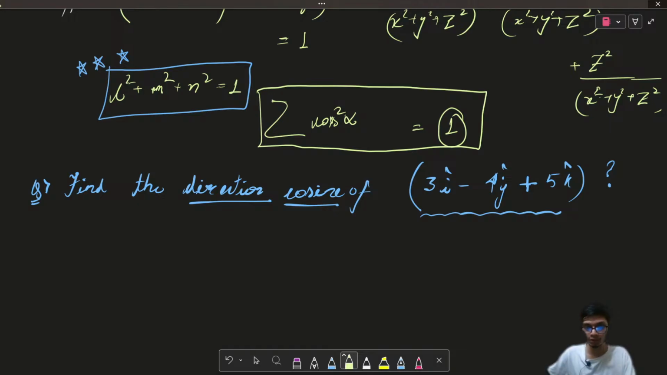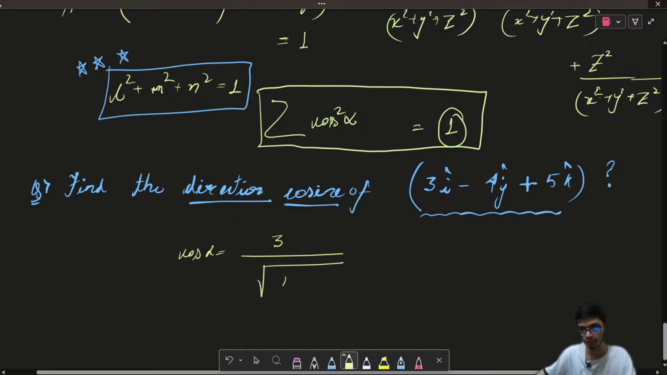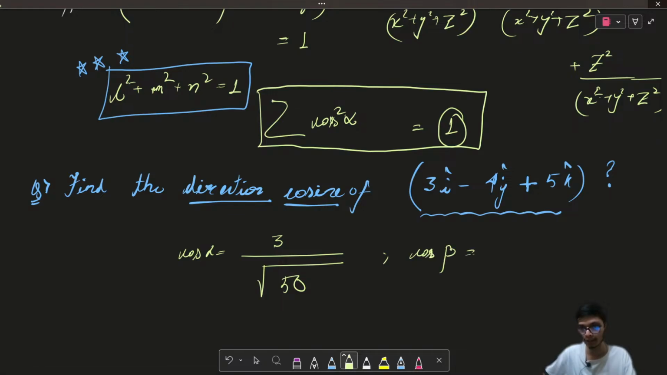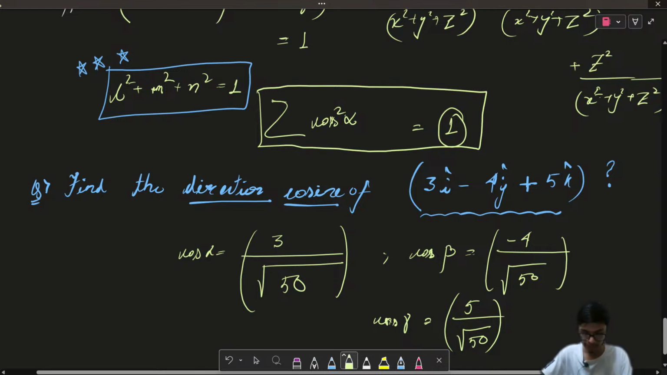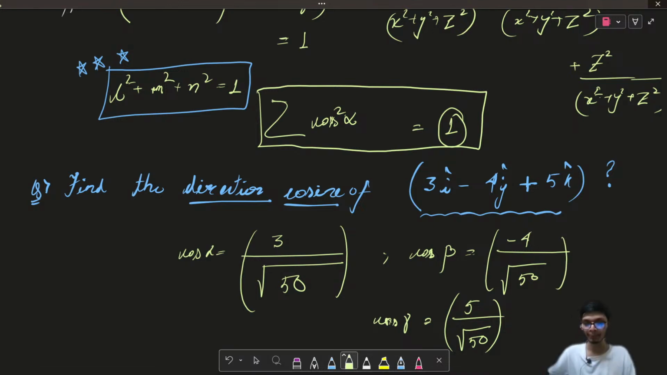Alright, so once you solve this problem, try to find cos alpha. You will see cos alpha will come out as 3 upon square root of 50. Similarly, cos beta will come out as minus 4 upon square root of 50, and cos gamma will come out as minus 5 upon square root of 50, right? If you carefully observe these components, interestingly, square root 50 can also be written as 5 root 2, right?